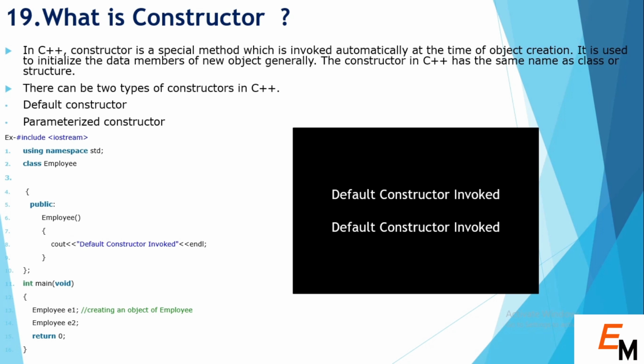Again we created a second object e2, then the constructor is called again, and again it prints "default constructor invoked". So if we create 5 objects, then the constructor is called 5 times, and "default constructor invoked" is printed 5 times.